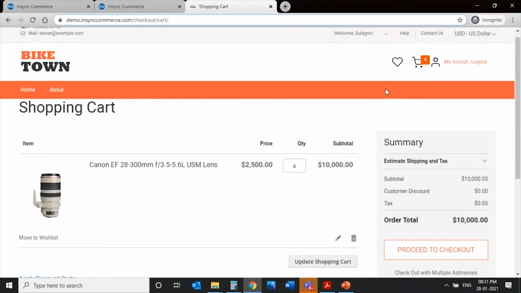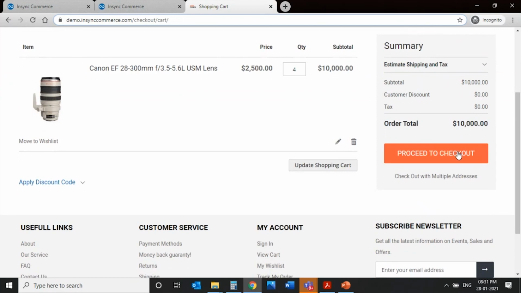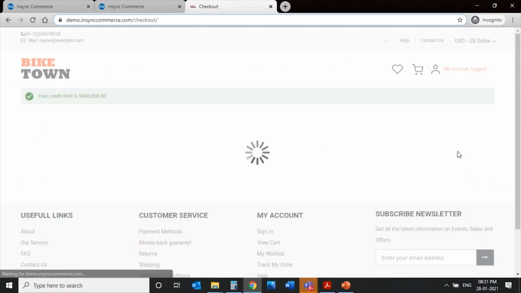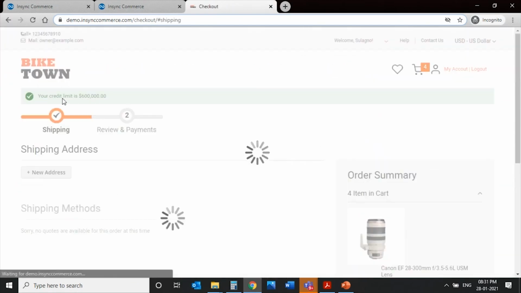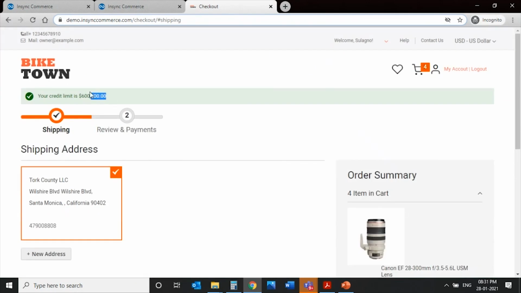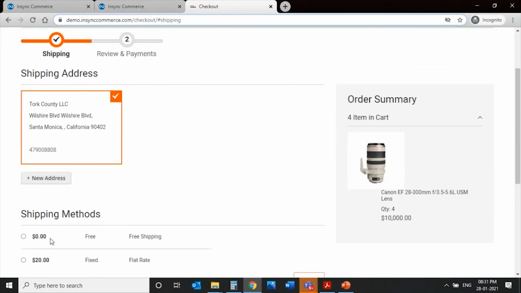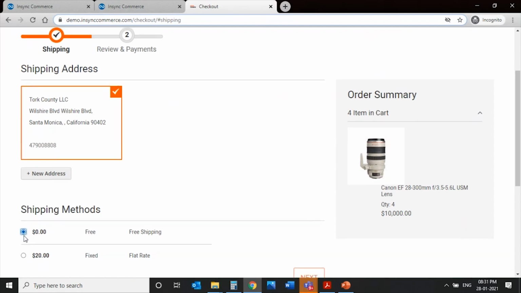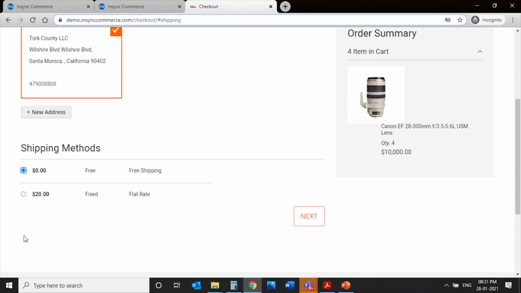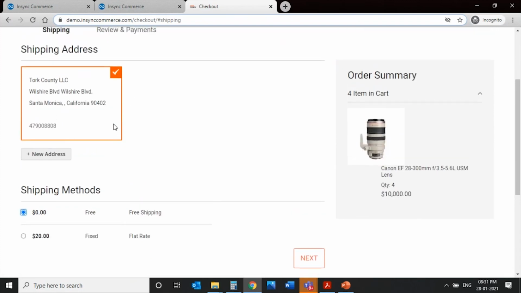OK, so this is from the customer's perspective, and how it really works is that, if I want to check out, I get to first see my credit limit, the available credit limit that is there for me. There are a lot of shipping methods that can be configured based on the dimensions of the product, volume, the product weight, to where the item is being delivered based on the shipping address, the zip code, and so on.